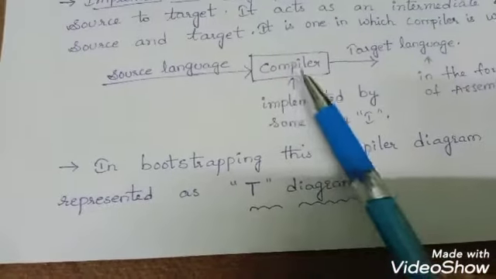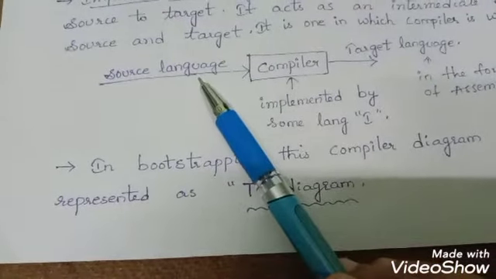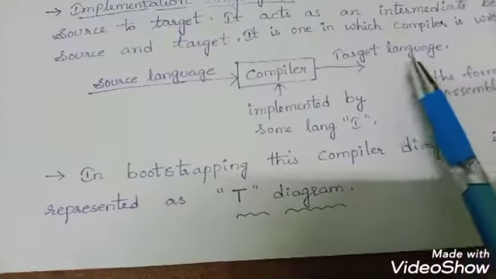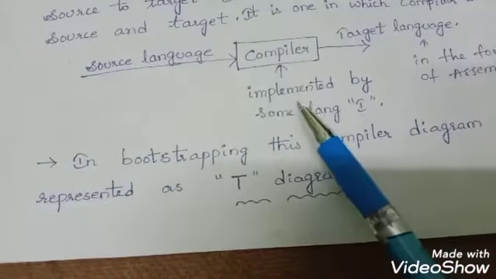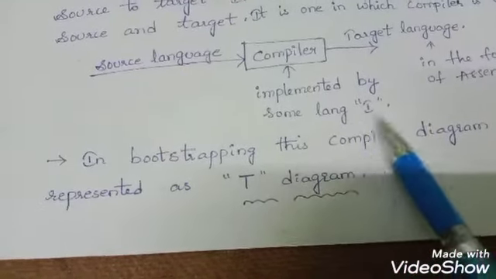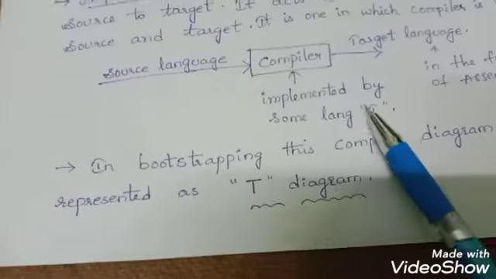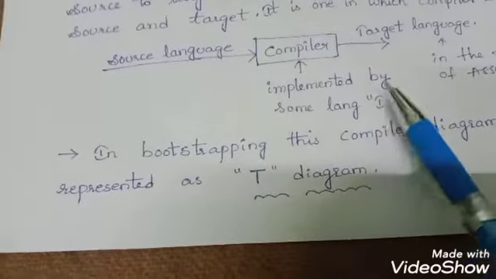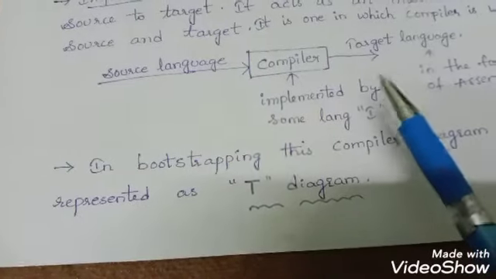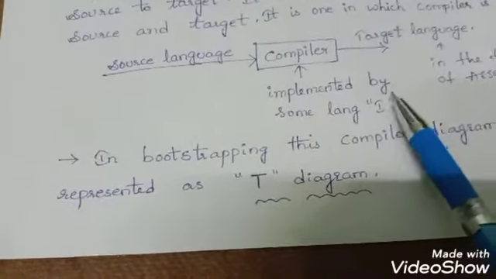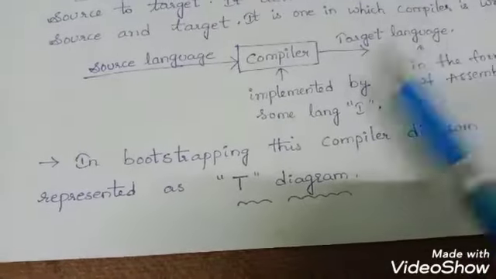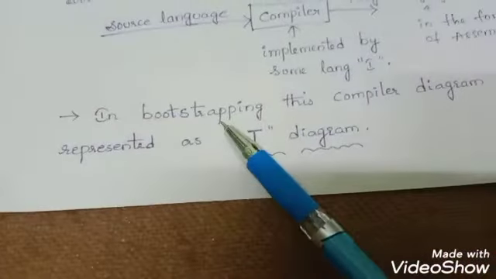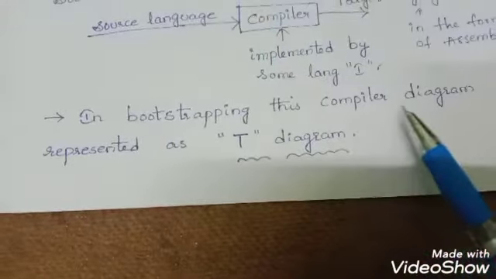So the input for the compiler we are giving is a source language and we get the output as target language. The compiler is being implemented by using some other language named I. So now this is our implementation language. So our concept is what? Bootstrapping, which means we can use any simple language to handle any complicated program. So here in bootstrapping, the compiler diagram is represented as a T diagram.